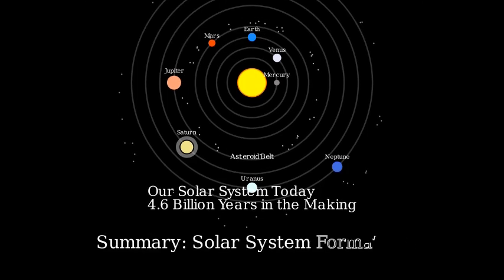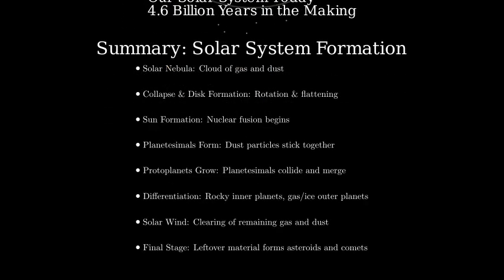To summarize what we've learned about the formation of our solar system, it began as a giant cloud of gas and dust. This cloud collapsed and formed a spinning disk with a protostar at its center. The protostar ignited fusion reactions and became our sun. Around the sun, dust particles stuck together to form planetesimals. These planetesimals collided and grew to become protoplanets. The inner protoplanets formed the rocky planets, while the outer ones became gas and ice giants. The solar wind cleared away remaining gas and dust, and finally, leftover planetesimals became asteroids and comets.